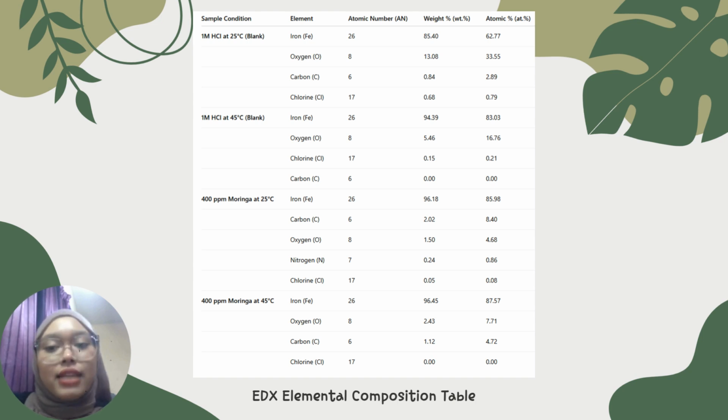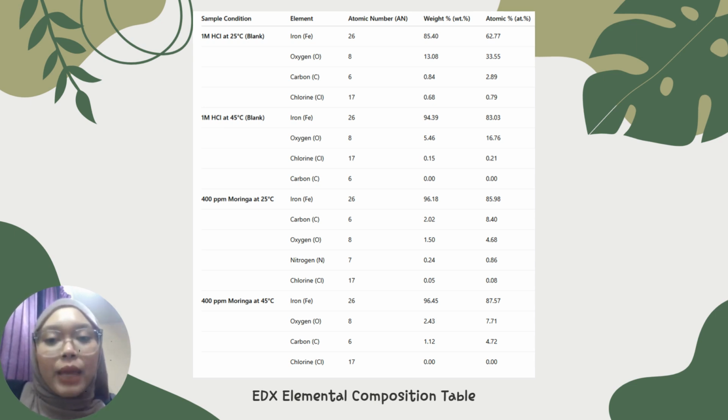Next, for the EDX analysis, as you can see, the blank sample at 25 degrees Celsius showed high oxygen content and some chlorine, indicating the presence of iron oxide and chloride ion from active corrosion. At 45 degrees Celsius, the iron content increased while oxygen dropped, meaning more of the base metal was exposed due to outer layer breakdown. Also, no carbon was detected, confirming the absence of any protective organic layer.